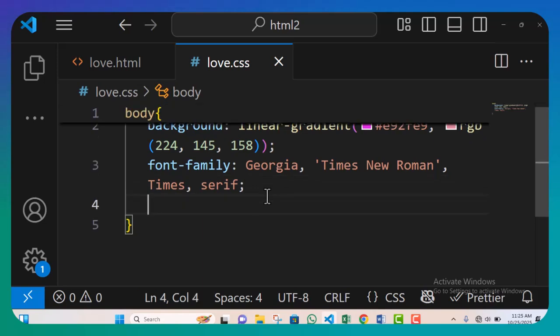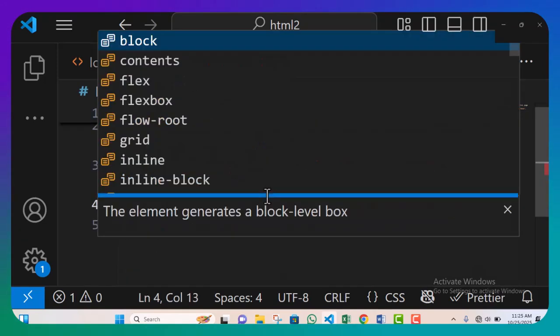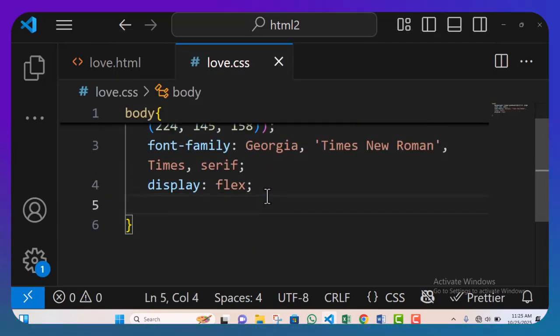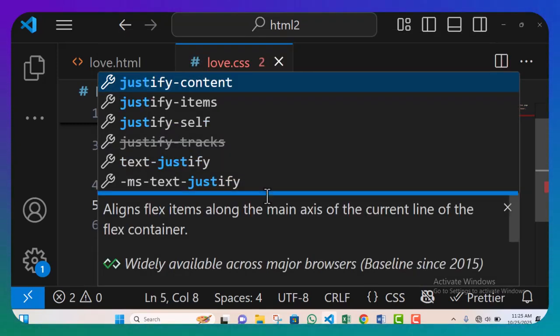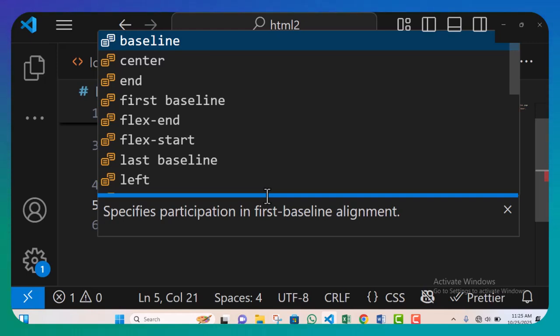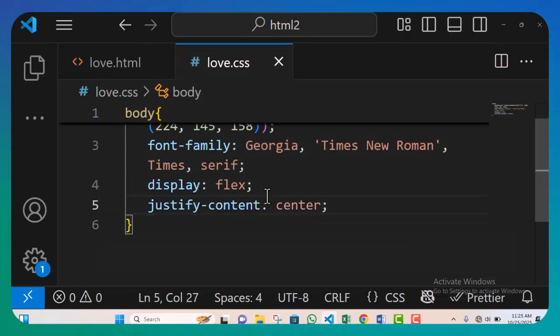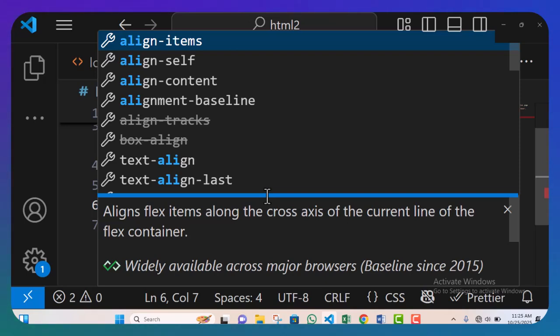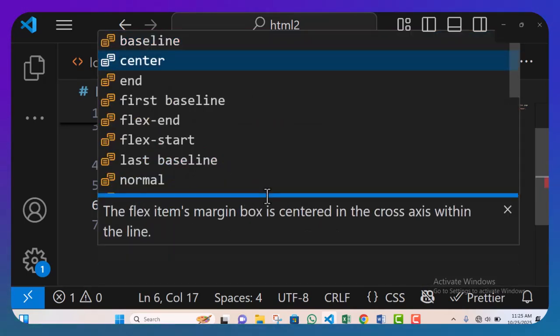So we are going to display flex, of course, because we are trying to make the container be in the center. So we are going to display it flex before we now justify content to be center. Justify content is going to be center. All right. We're also going to align items. So align items also will be in the center.